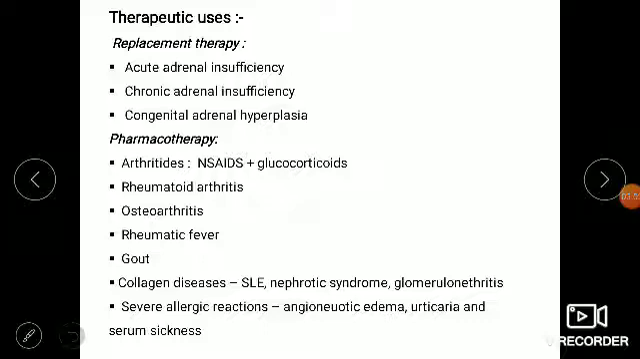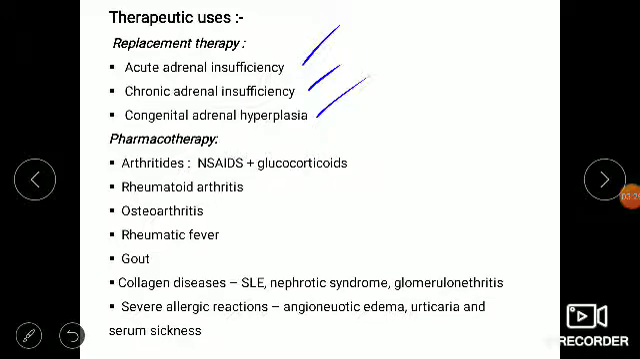The therapeutic uses are a very important question. They will ask only the uses from the examination point of view. There are replacement therapy and pharmacotherapy. Replacement therapy is the adrenal uses, and pharmacotherapy is the non-adrenal uses. In replacement therapy, it is useful in adrenal insufficiency, either chronic or acute, congenital adrenal insufficiency, and adrenal hyperplasia. So the adrenal category has three uses.